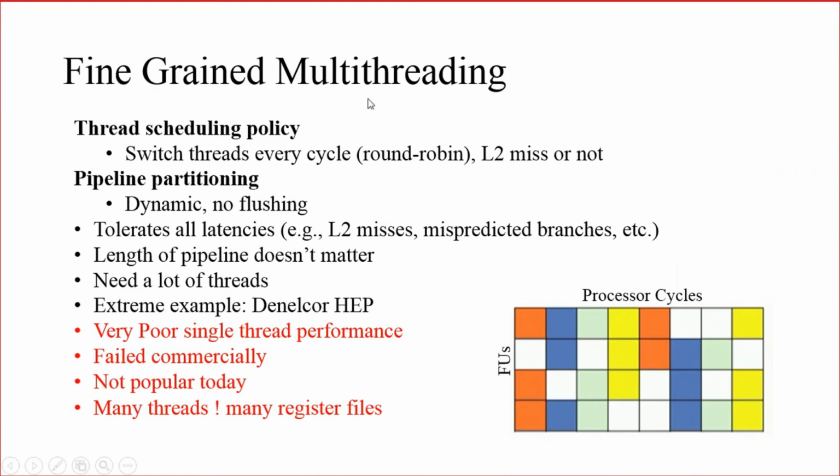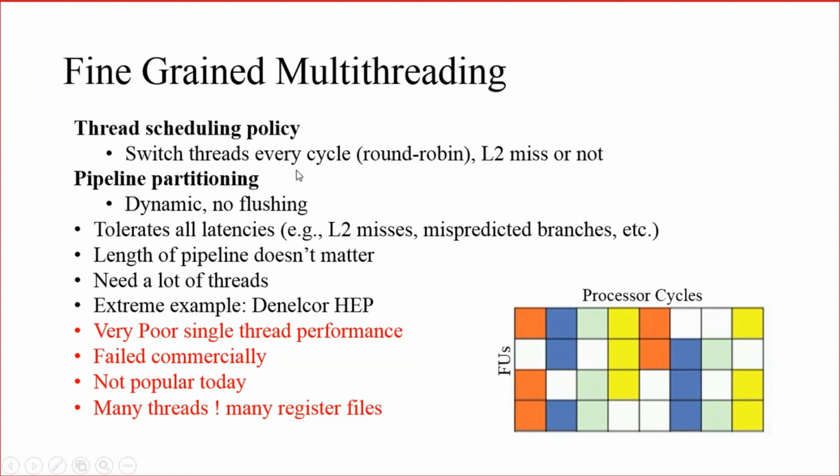Next one is fine grained multi-threading implementation. Why have we moved from coarse to fine grain? In order to increase the throughput or performance of the processor. So again in fine grained also, these two characteristics are there: thread scheduling policy and pipeline partitioning. What is meant by the thread scheduling policy in fine grained?